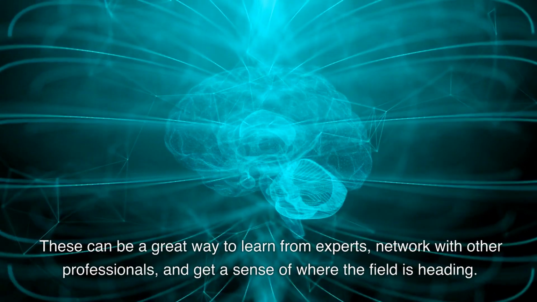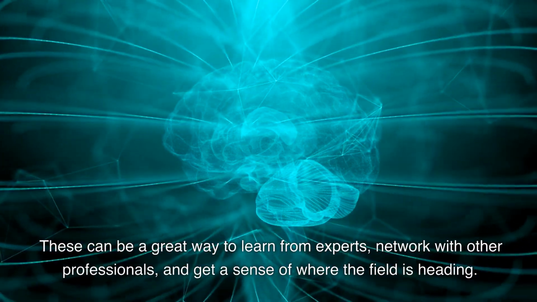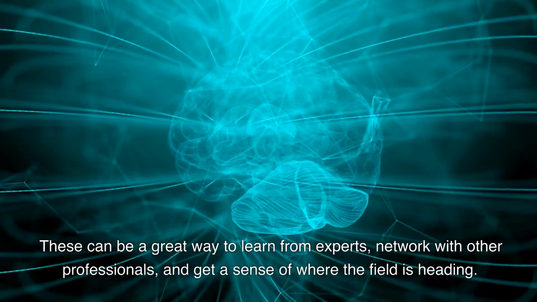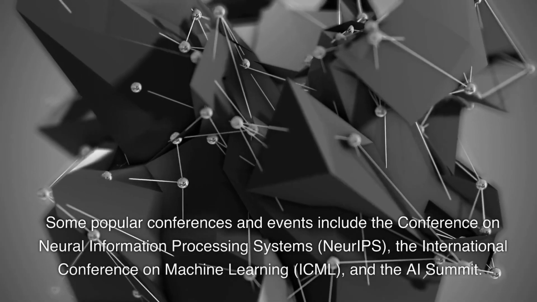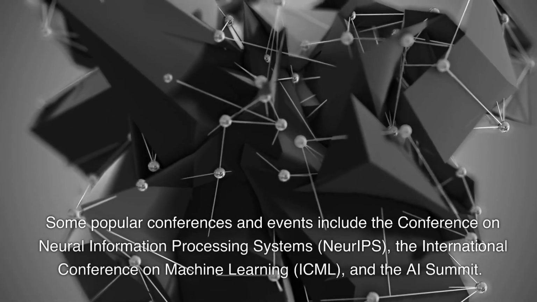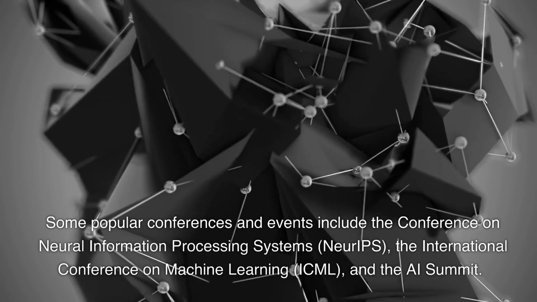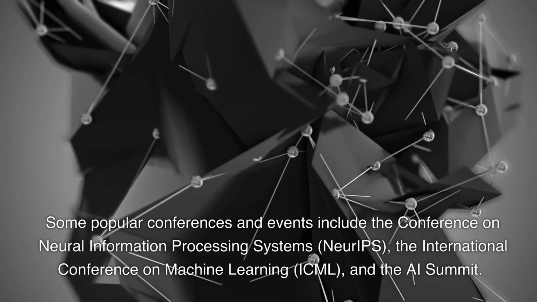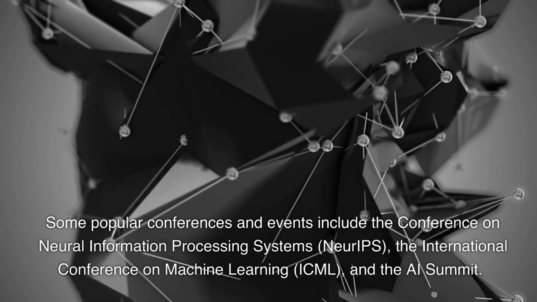Another way to stay up to date is to attend conferences and events related to AI. These can be a great way to learn from experts, network with other professionals, and get a sense of where the field is heading. Some popular conferences and events include the Conference on Neural Information Processing Systems, NeurIPS, the International Conference on Machine Learning, ICML, and the AI Summit.